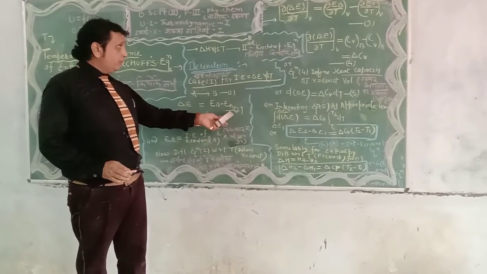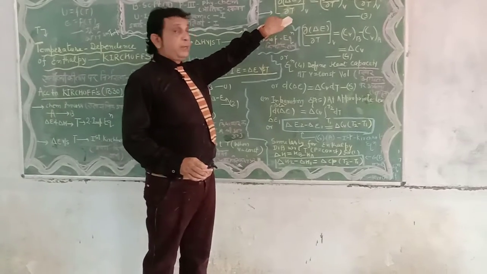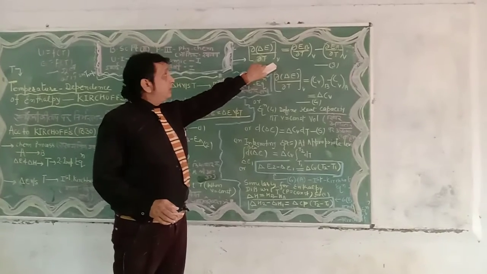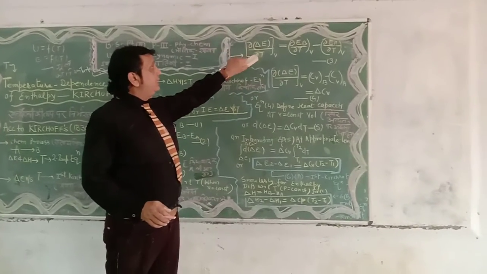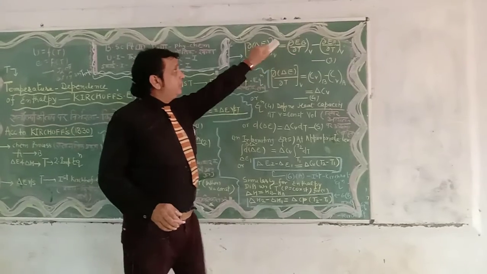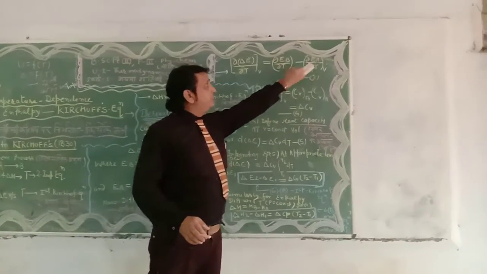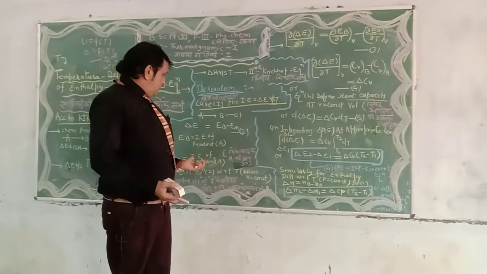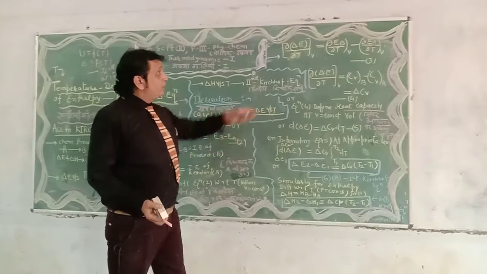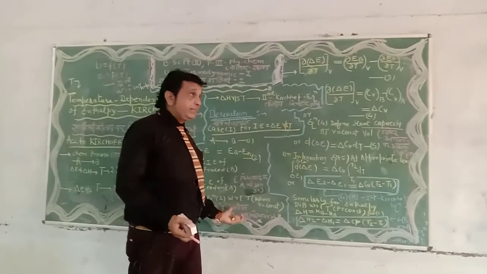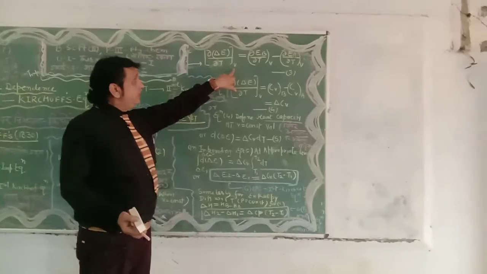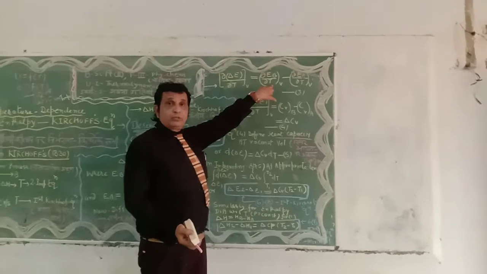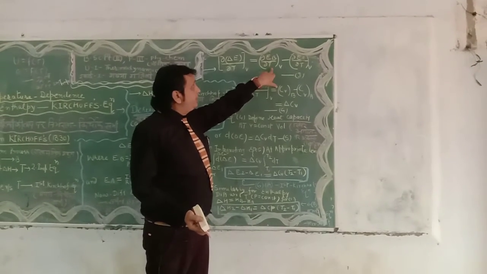Now differentiate equation number 2 with respect to temperature, keeping the state variable volume constant. We have (d del E upon del T) at constant V is equal to (dEB/dT) at V minus (dEA/dT) at V, say equation number 3. Once again, differentiating equation number 2 with respect to temperature, keeping volume constant, we get the next thermodynamic quantity.